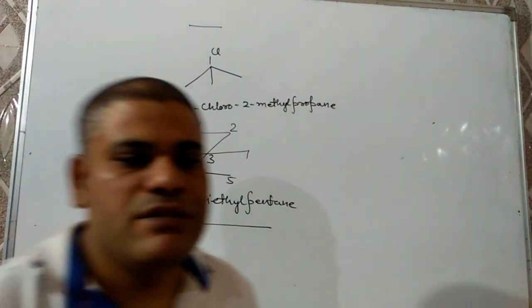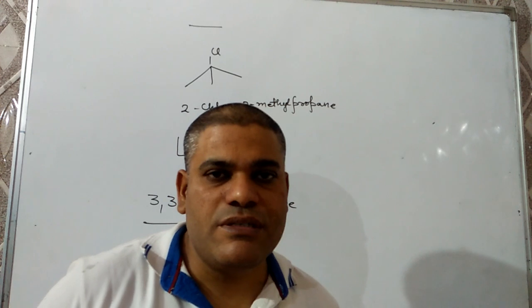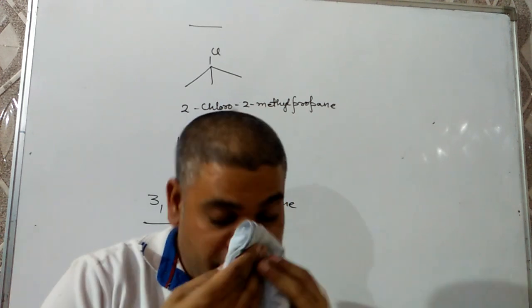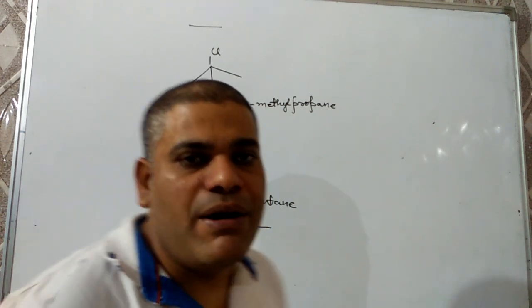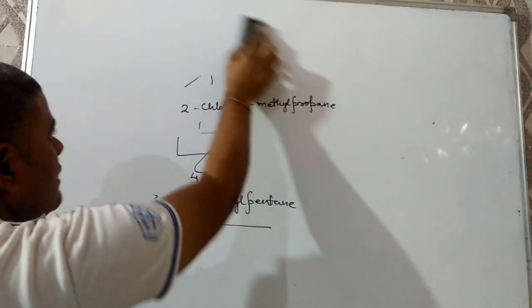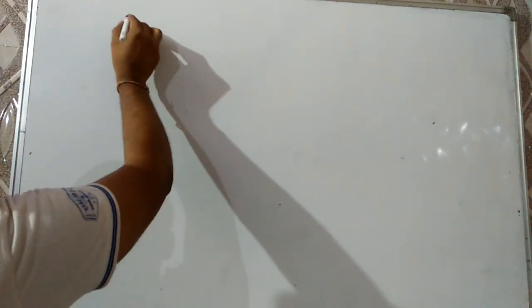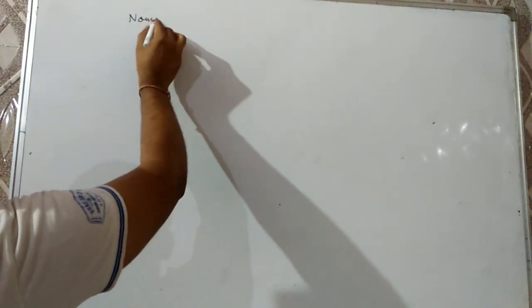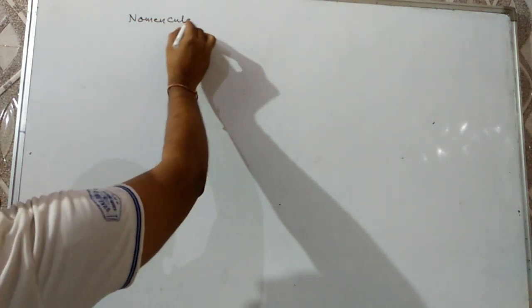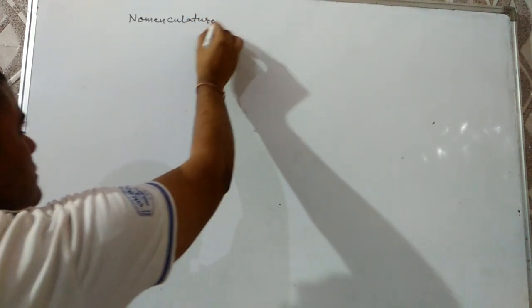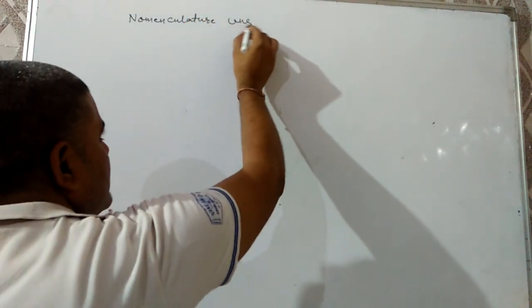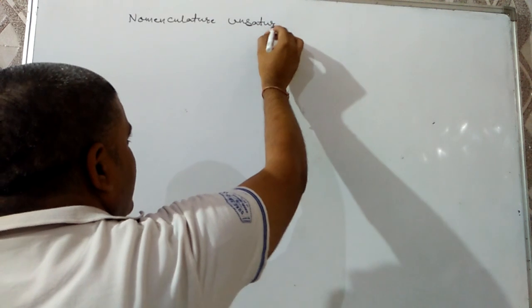This is all about the saturated compounds. Now you have to do the practice of these. Now we have to discuss about nomenclature of unsaturated organic compound. Unsaturated means they should have multiple bond in them.